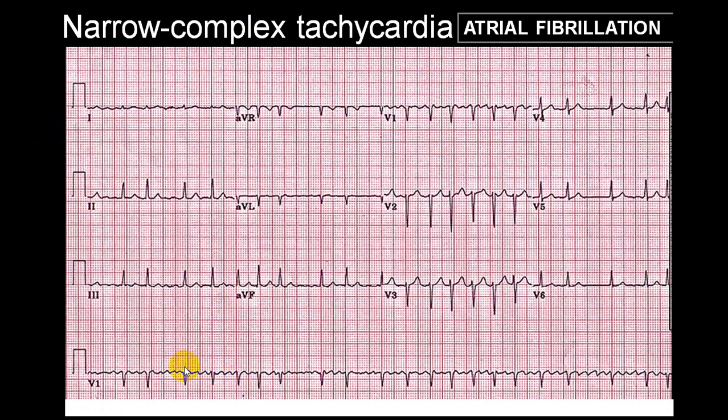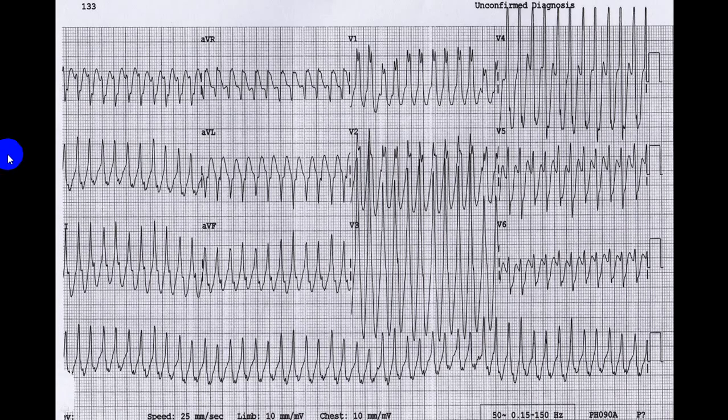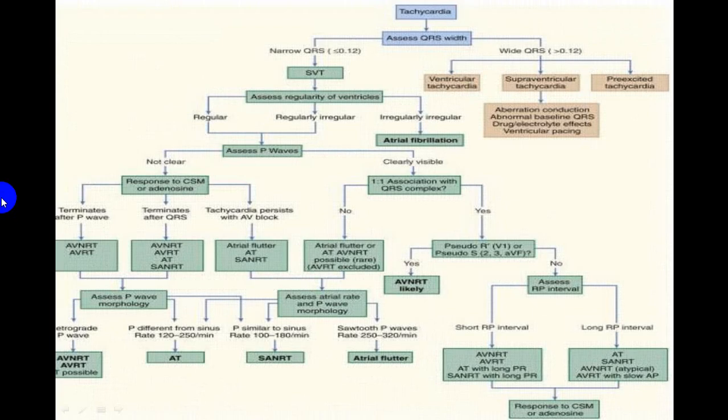But there is an irregular rhythm. Irregular rhythm. Again you can see that there are F waves. This is atrial flutter. This is a broad complex QRS tachycardia. Broad complex. Is that clear? And this will be AV node.